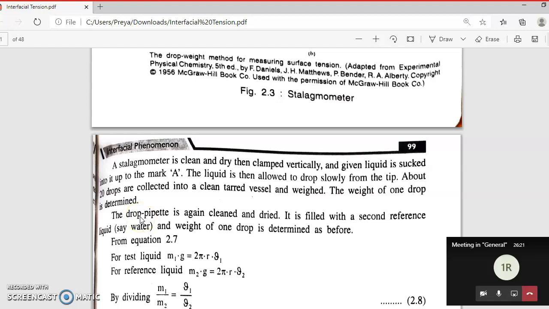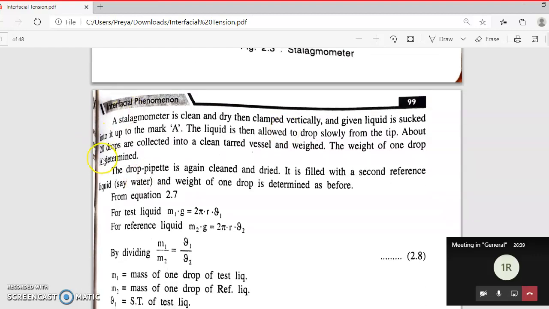Now we have the beaker which contains 20 drops. So can we find the weight of one drop? Weigh the beaker containing 20 drops, divide the weight you get by 20, and it will give you the weight of one drop. Then the pipette is cleaned again, dried, and filled with the second reference liquid. As a reference you are going to select water, and your test liquid is your own liquid. For example, if you want to measure benzene, then benzene is your test liquid, water is your reference liquid.